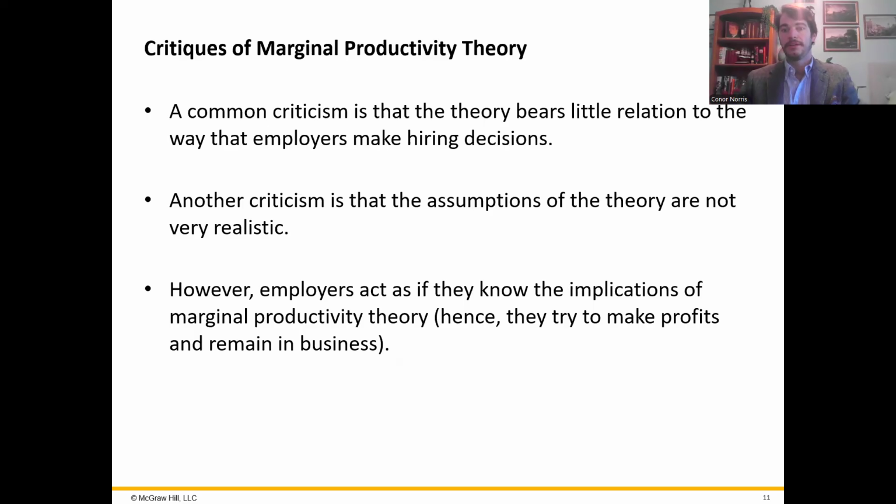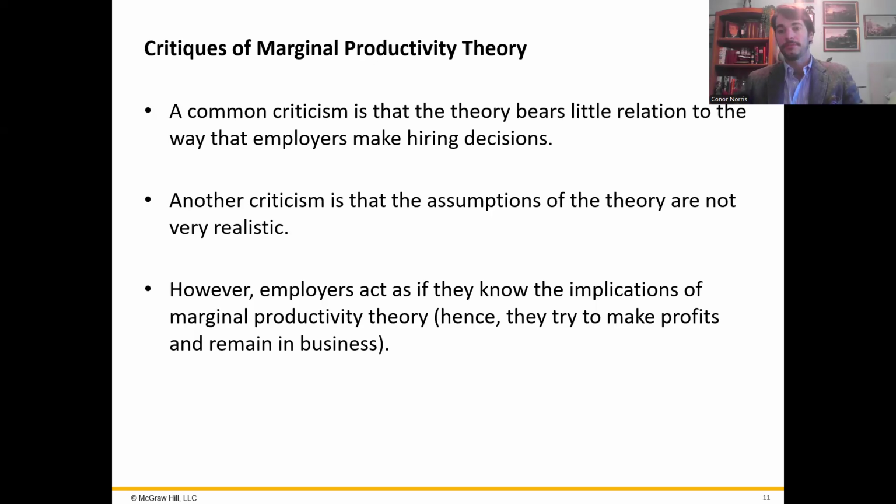Now, something that's common in economics is people saying, sure, your theory is great, but people really don't take this stuff into account. They don't even know the things your model says they need to know. And when they make decisions, they're thinking of other things. And this may be true sometimes. People definitely don't consciously think through all of these ideas. They don't calculate cost curves and things like that. But what's really interesting about these theories is that people behave as if they do take these things into account.